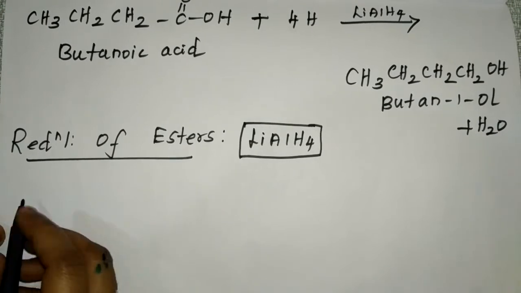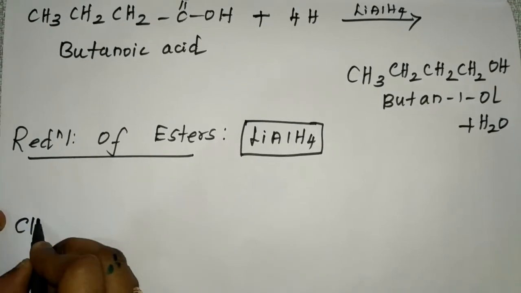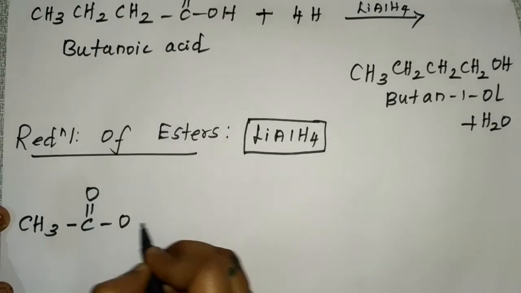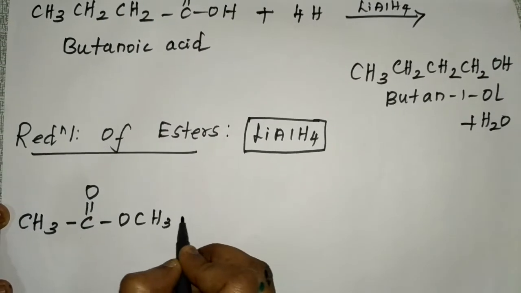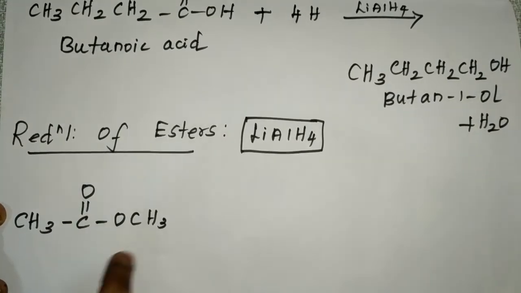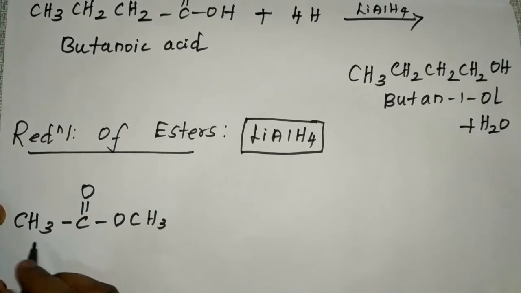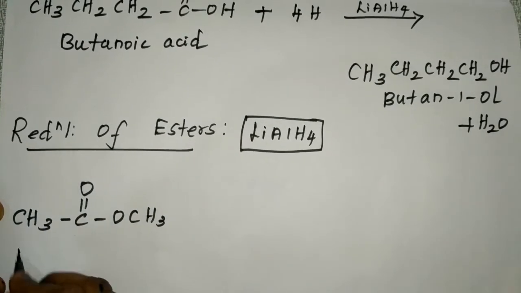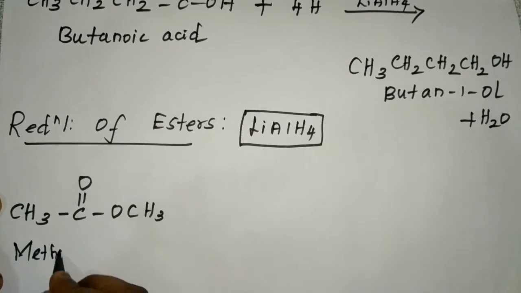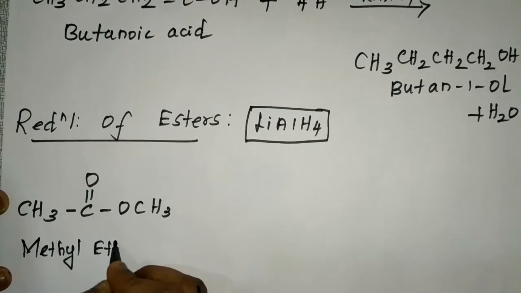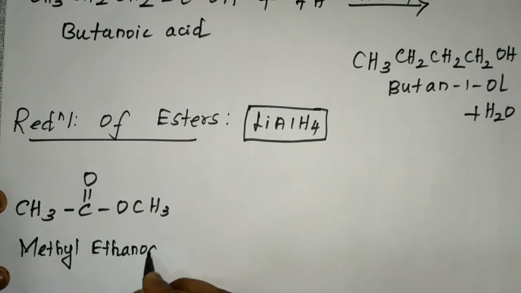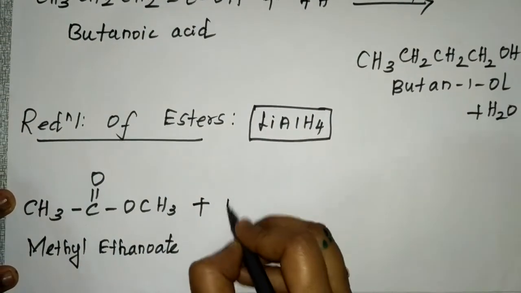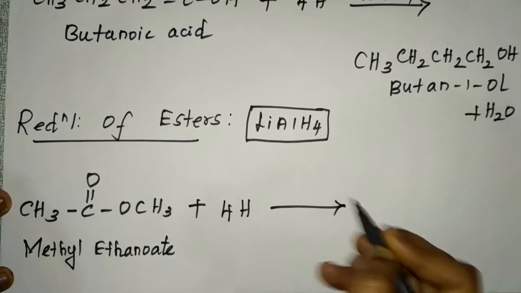So reduction of esters. Here we will take the ester CH3 C double bond O O CH3. This is methyl ethanoate. Here you are using lithium aluminum hydride, so definitely you will get 4 hydrogen.